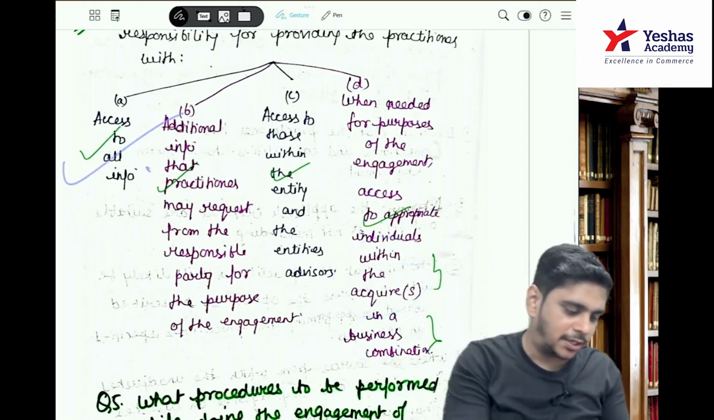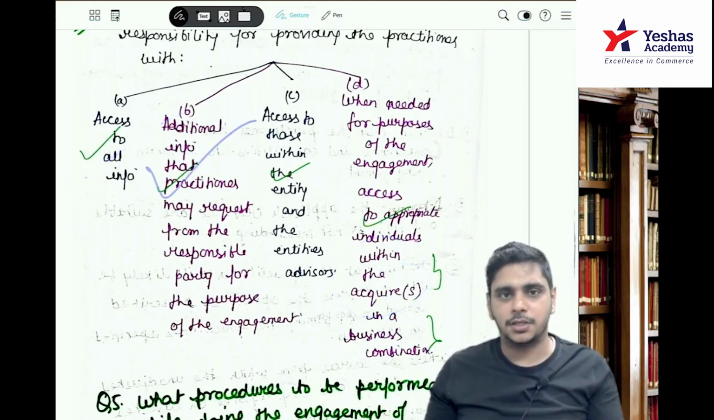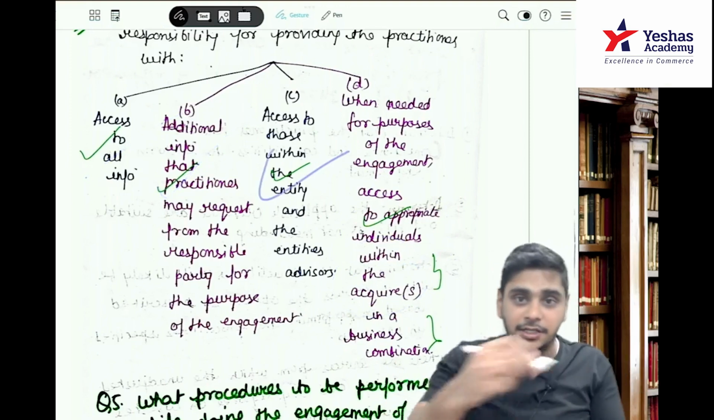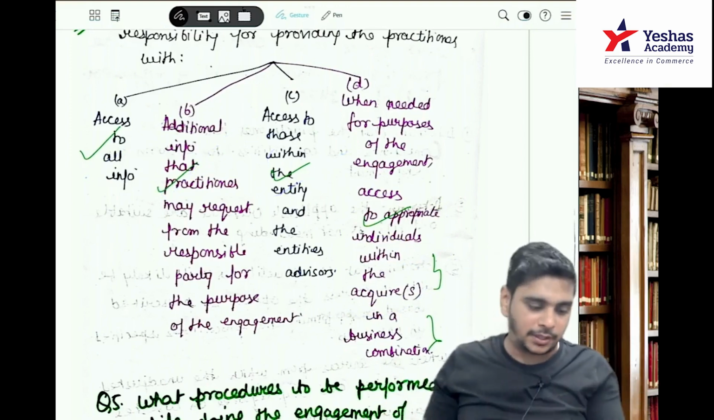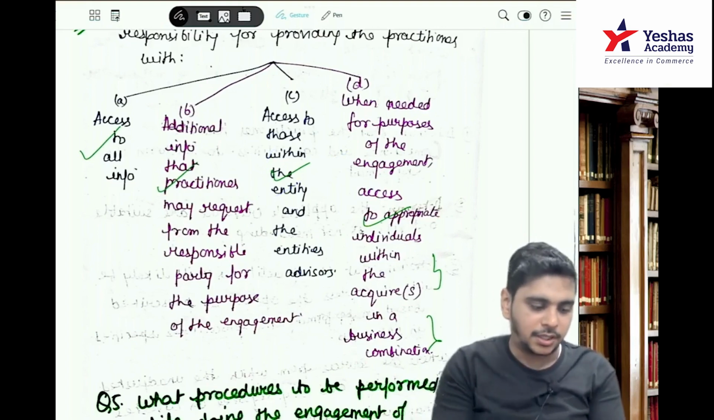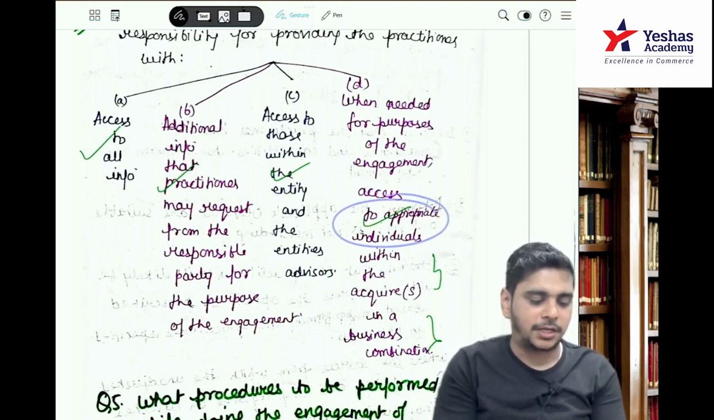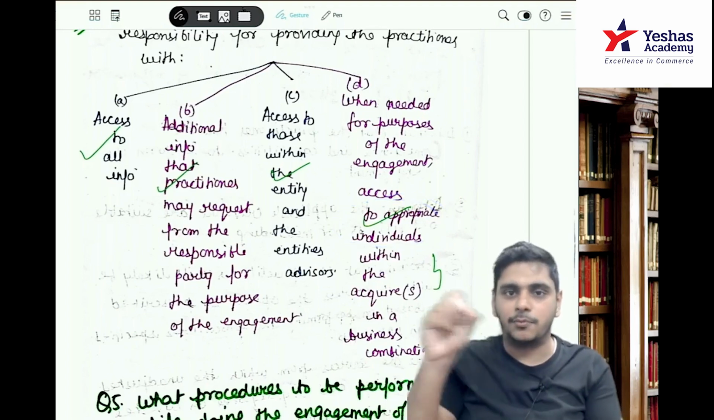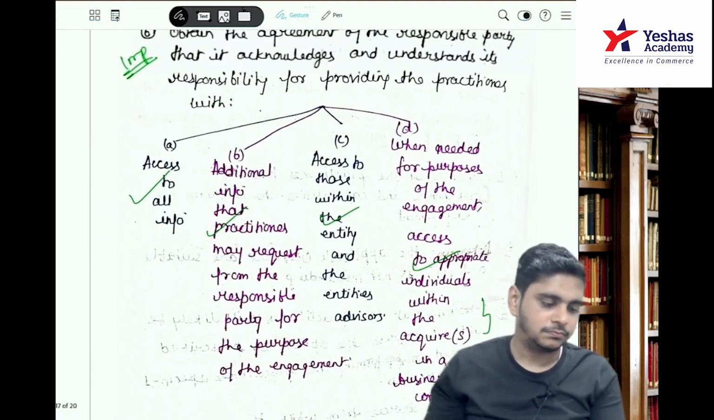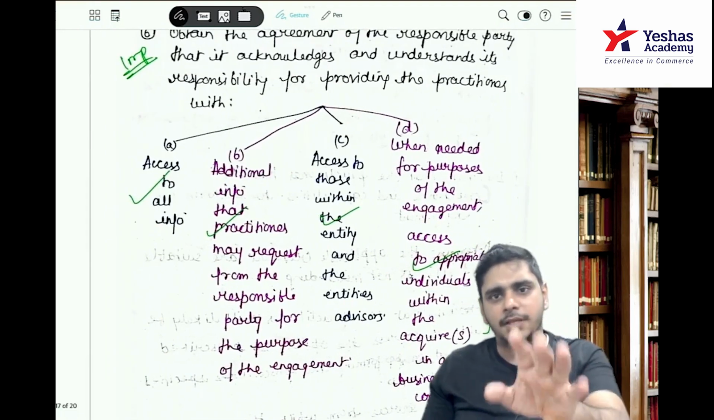So access to all the information. Number two, access to additional information that the practitioner may request. Third, access to those within the entity. Fourth, from the acquiree. One is the acquirer, the other one is the acquiree. Where needed for the purpose of the engagement, access to appropriate individuals within the acquiree in a business combination. So this is important, it's a model question.